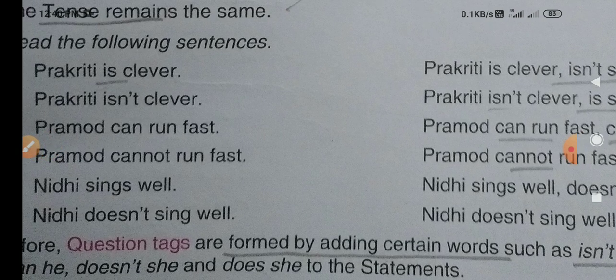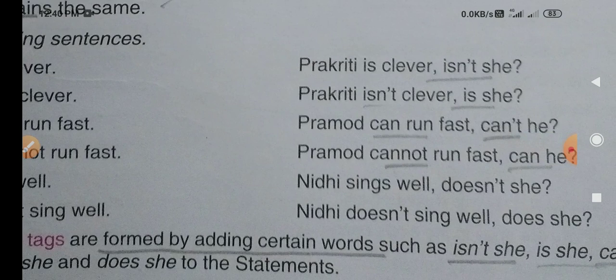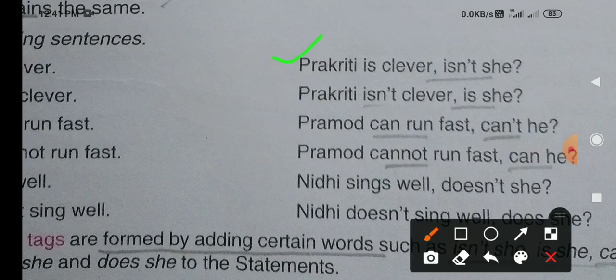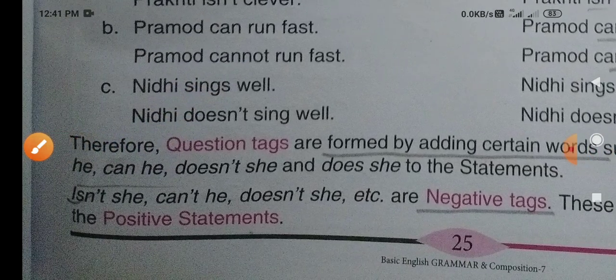Prakriti is clever. Then how can you make it? Prakriti is clever, is not she? Then similarly, Prakriti is not clever, is she? You are asking. Pramod can run fast, can't he? Pramod cannot run fast, can he? Like that way, all these things are given. You read all these examples for yourself, and you can understand. Now let us see the explanation for this one.